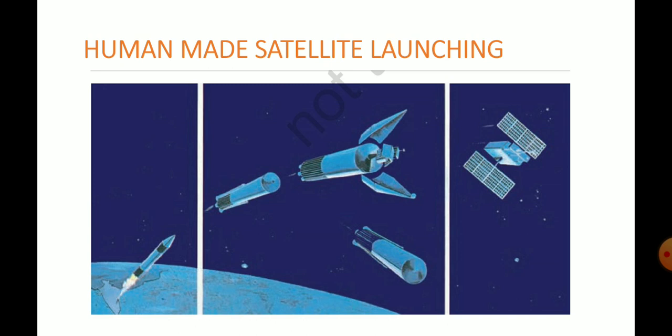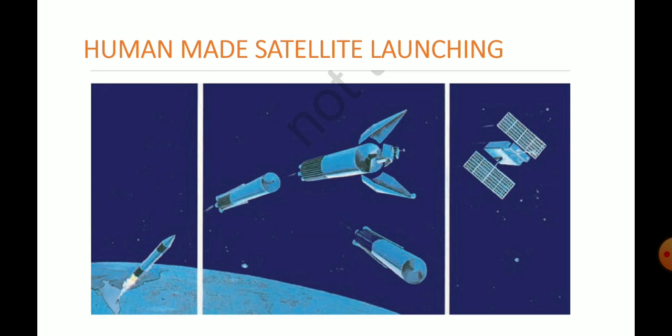I want to tell you that human-made satellites nowadays are a very crucial and very important thing for us. While you are watching TV, while you are getting news, while you are getting some information about the universe, solar system, and any other things, and how you would get the news of the Amazon fire or the Australia bushfire.